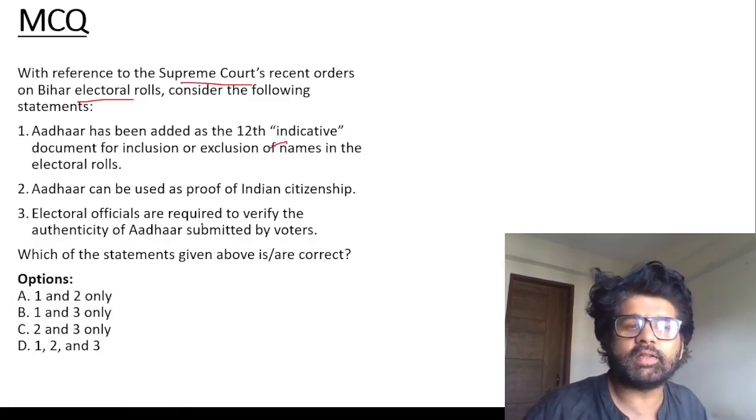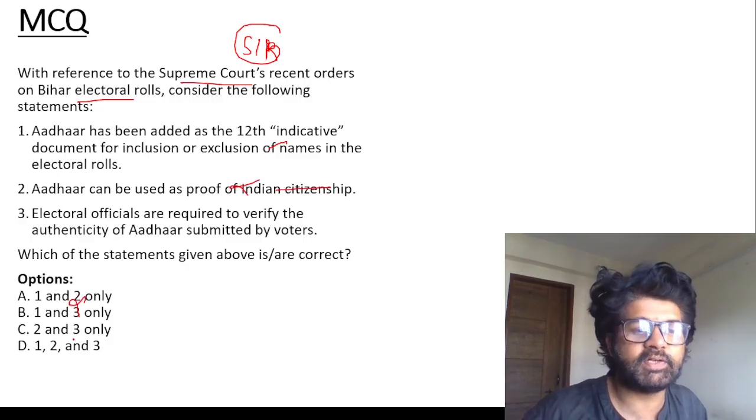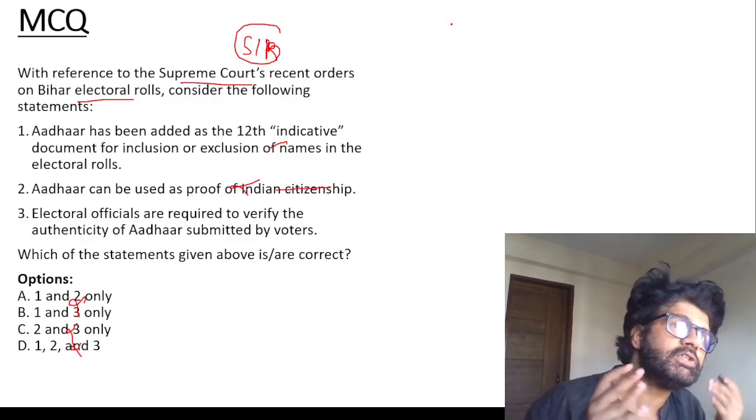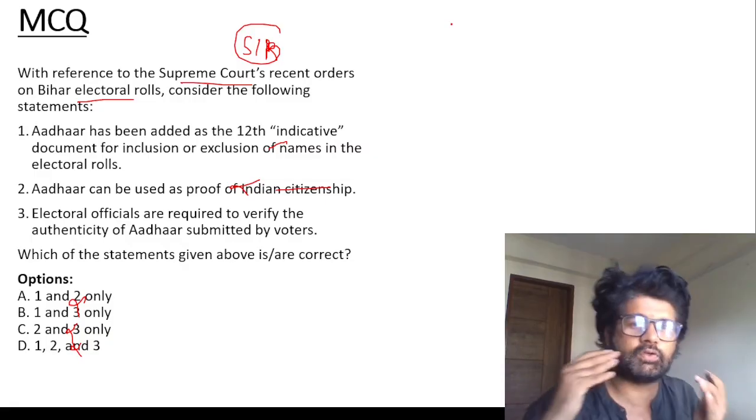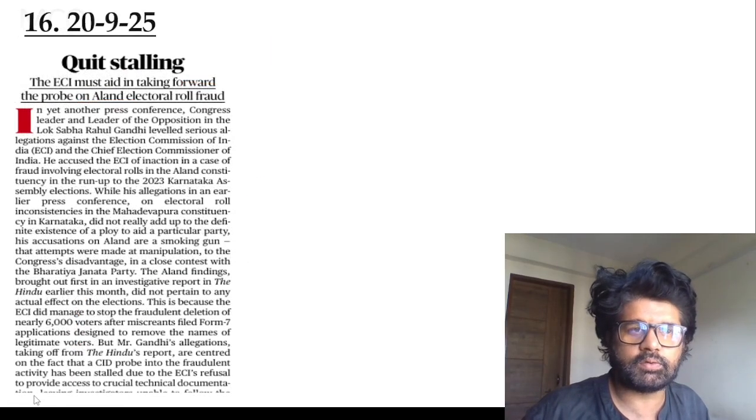Aadhaar has been added, so Aadhaar can be used. So let's say you don't know these data about SIR. You're not following SIR minutely, but we know the second statement is wrong. It is not a proof of Indian citizenship, only residency. So eliminate the second. Use option elimination. Become a smart guy. Convert yourself from a hard-working guy to a smart guy. So the answer is B, 1 and 3 only.